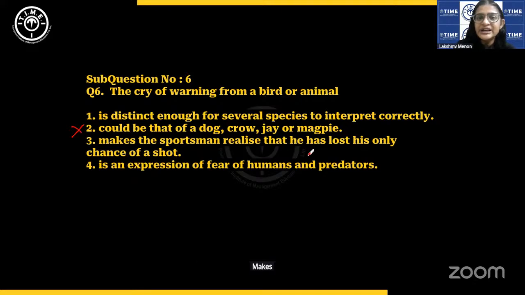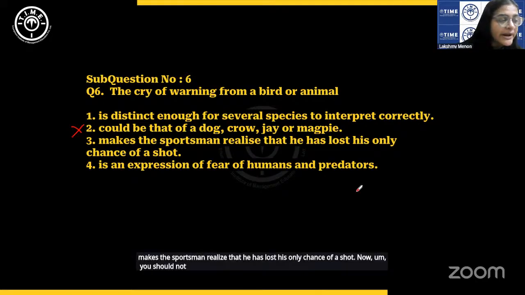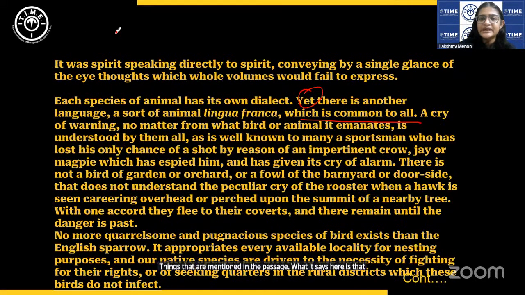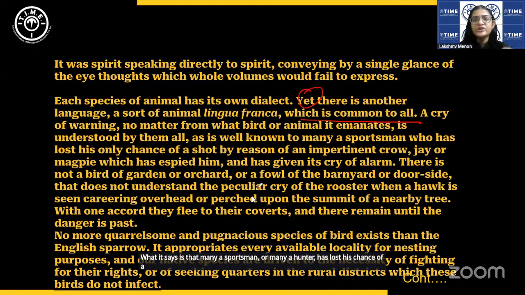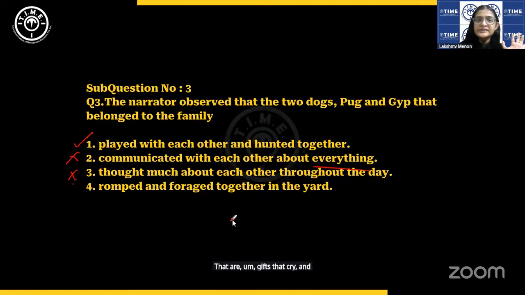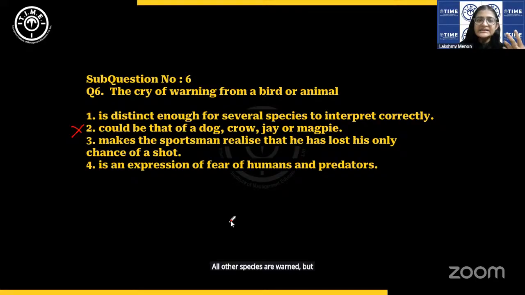"Makes the sportsman realize that he has lost his only chance of a shot." Now, you should not again go by specific things that are mentioned in the passage. What it says here is that the sportsman is a hunter. Okay, here, what it says is that many a sportsman or many a hunter has lost his chance of a shot only because of these cries of alarm. One animal gives that cry, and all other species are warned. But that is not really relevant here. It's not the cry that makes the sportsman realize he has lost his chance of a shot.